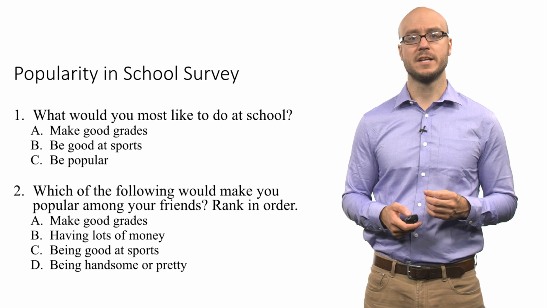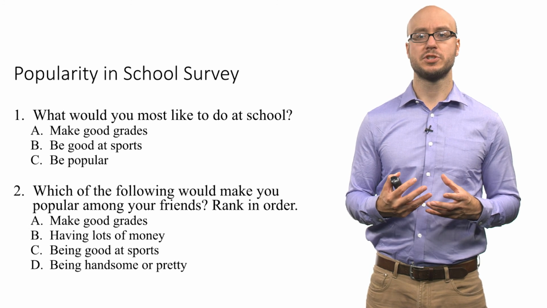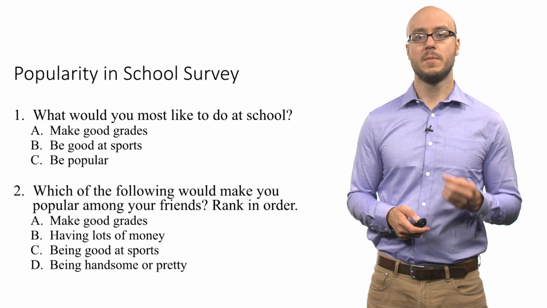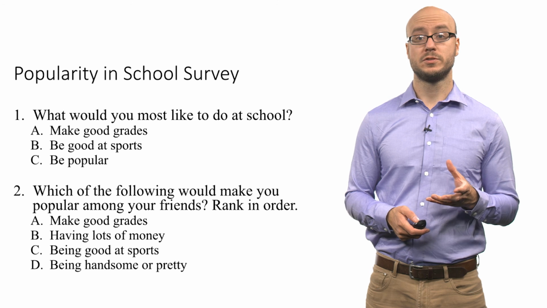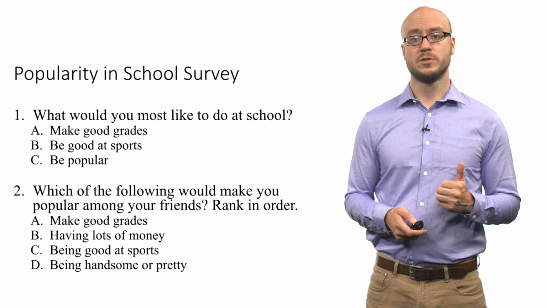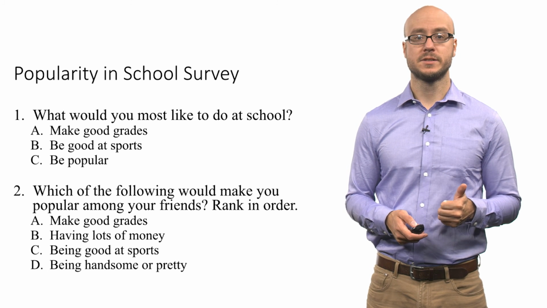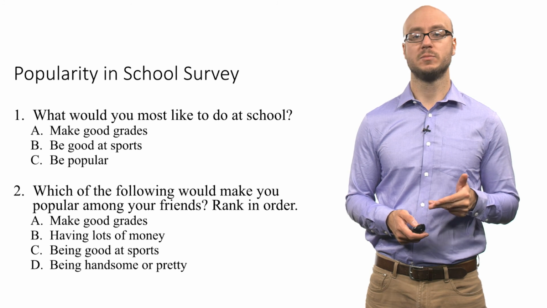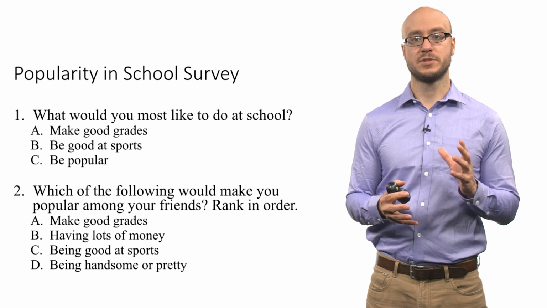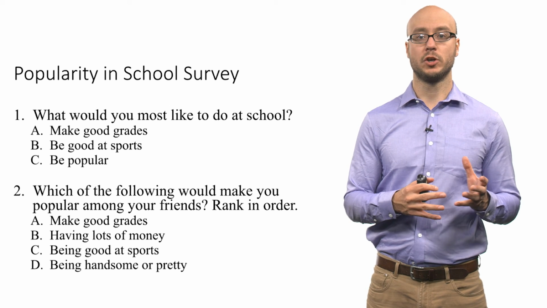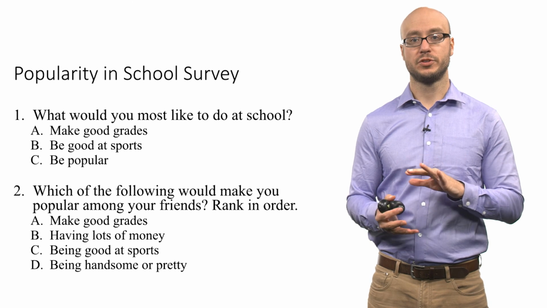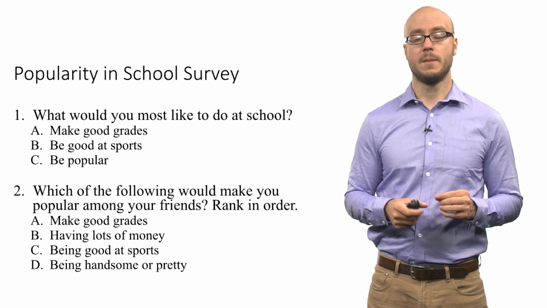The second question has to do with this conception of popularity. Which of the following would make you popular among your friends? The students are asked to rank in order: making good grades, having lots of money, being good at sports, or being handsome or pretty. So they have to say, okay, making good grades I'd put number 1, then maybe being good at sports I'd put as number 2. They're asked to rank these 4 options.